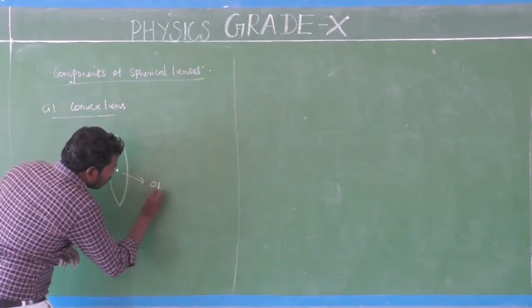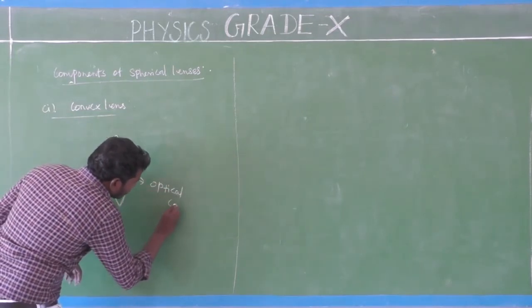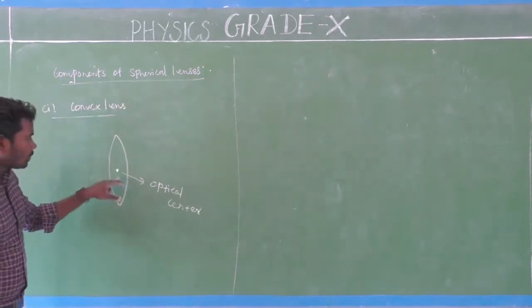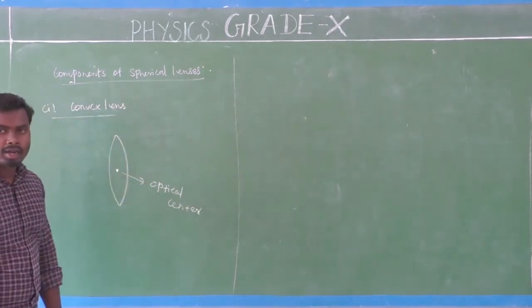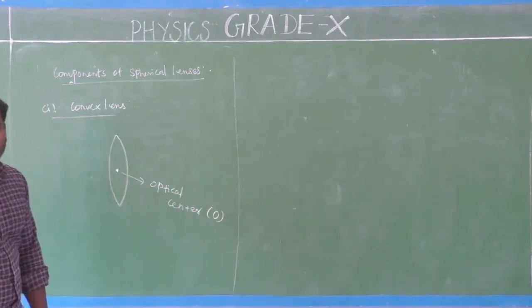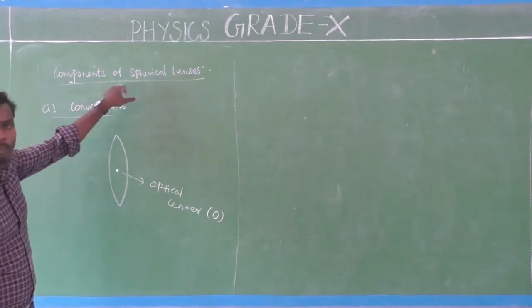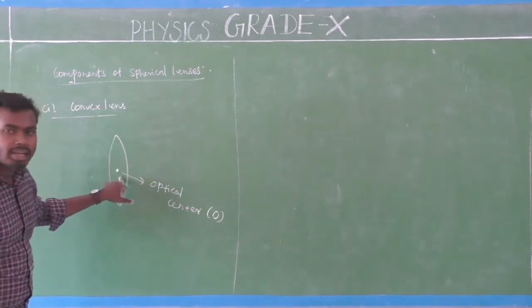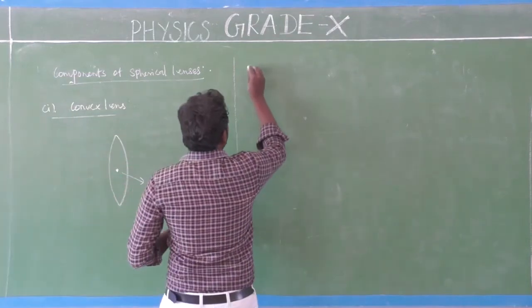Optical center. So this optical center is denoted with the capital letter O. So the first component of convex lens is optical center. We'll see one by one.